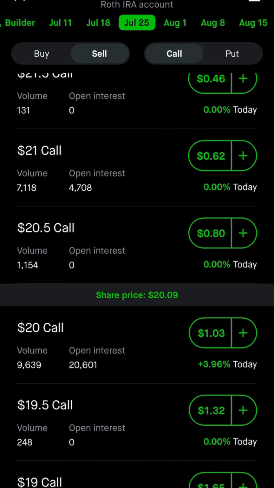What you are doing when you are selling a call is you're putting a cap on the stock, saying you don't think that it's going to get above the $21. For making that bet, you get paid money. So when you sell a call, you are putting a cap or you're placing a bet saying that the stock price won't get above the $21 and you get paid to make that agreement. That is selling a call.